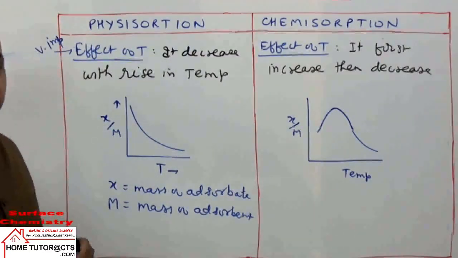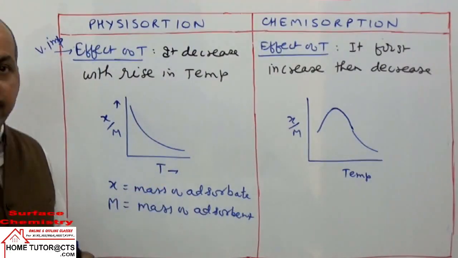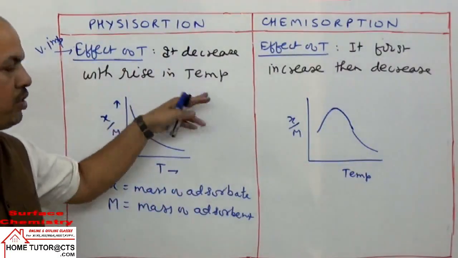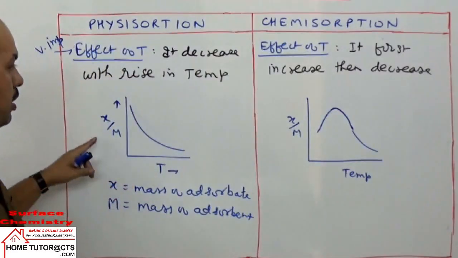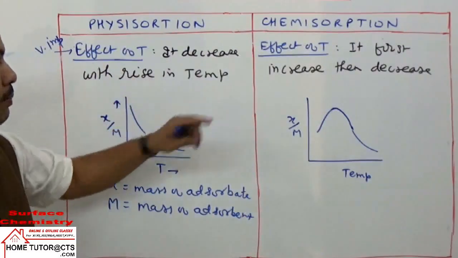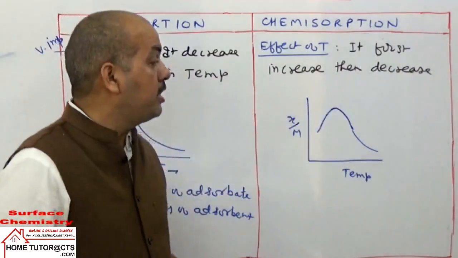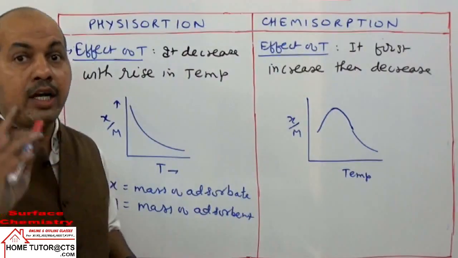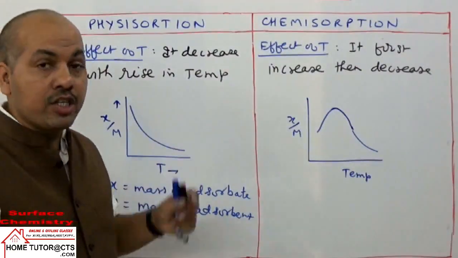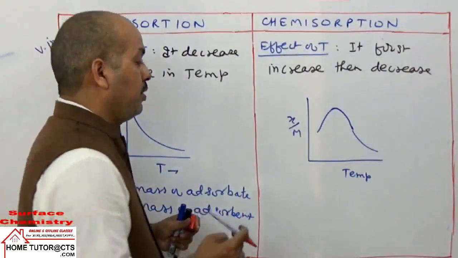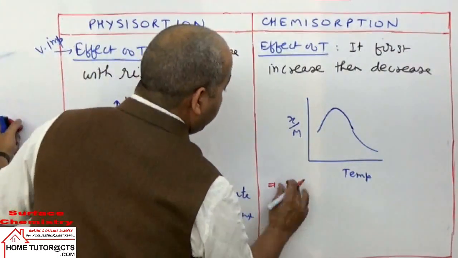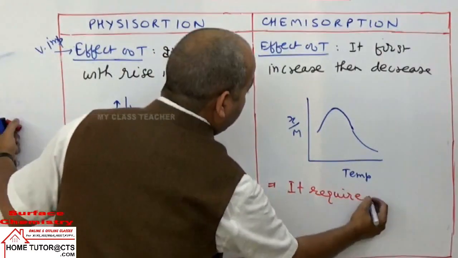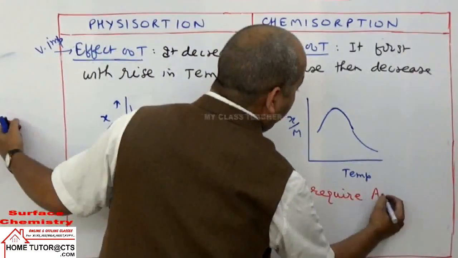Without compound formation they only have van der Waals attractive forces, and just by changing the condition of reaction, like applying high temperature, the reaction goes in the backward direction in this case. But here it first increases and then decreases. The reason is that they involve compound formation, and for formation of compounds the reaction requires energy called activation energy.